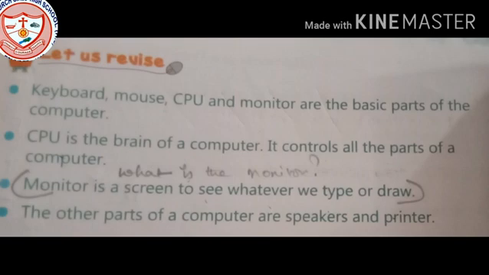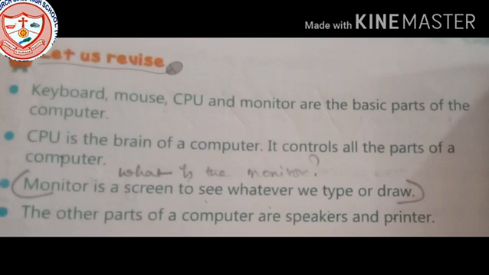These are the 4 basic parts of a computer. Now see the second point: CPU is the brain of a computer.